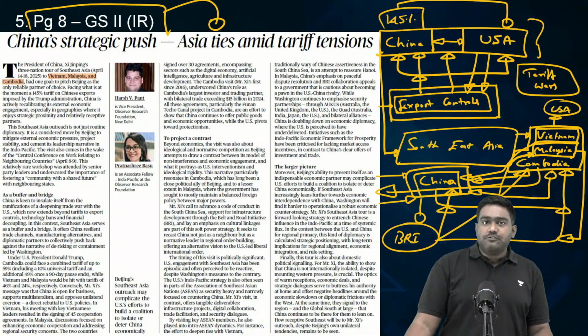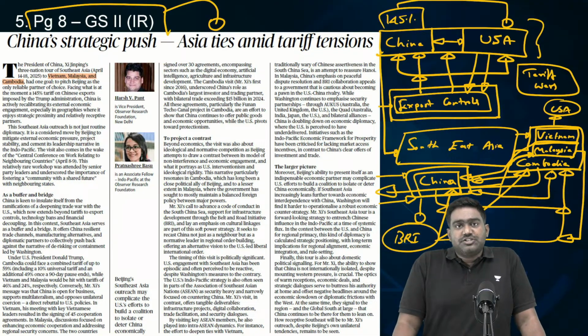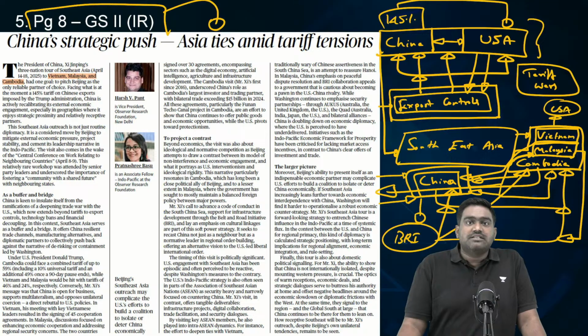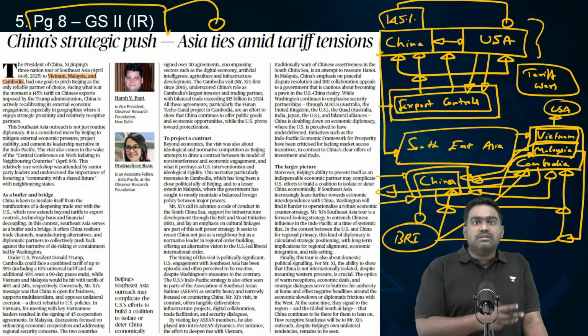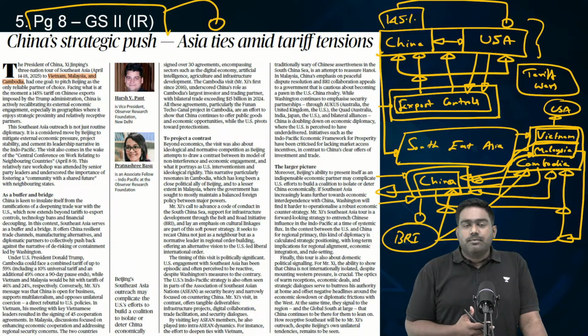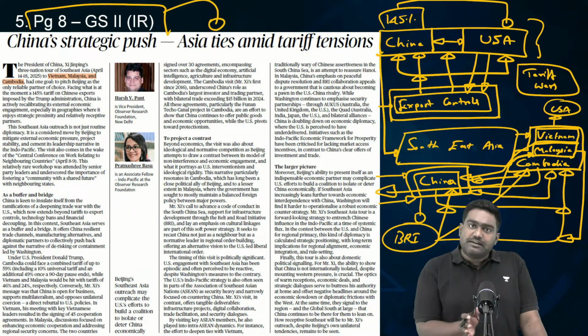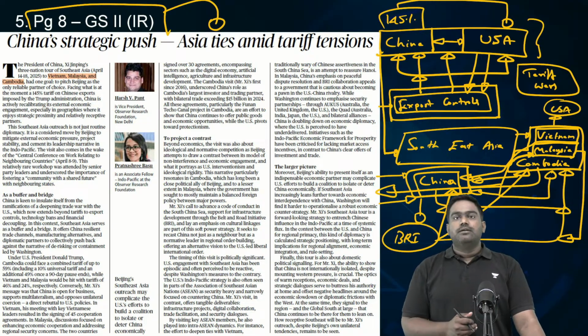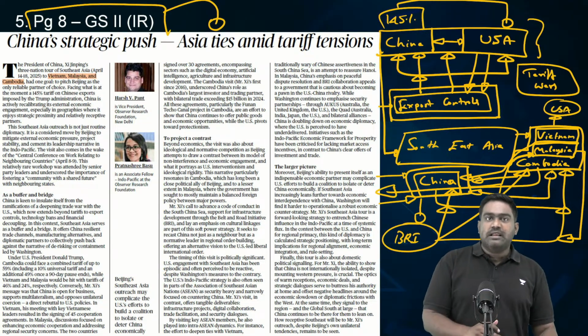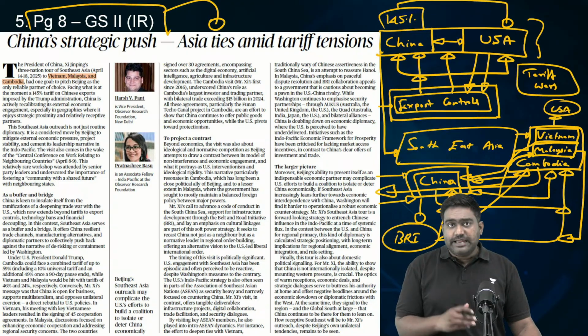So this shift that you're seeing today, right, where China is focusing on these Southeast Asian countries, trying to build better economic strategic ties with them. It's a clear attempt from China to counter the American strategy. Because on one hand, US has been using a few Southeast Asian powers like Philippines and others to target China and to contain China. Then US and Japan have been aligned together to contain China's rise in the Indo-Pacific.